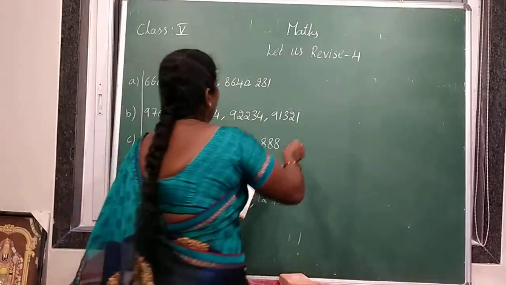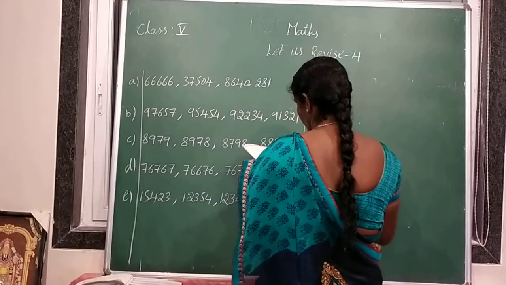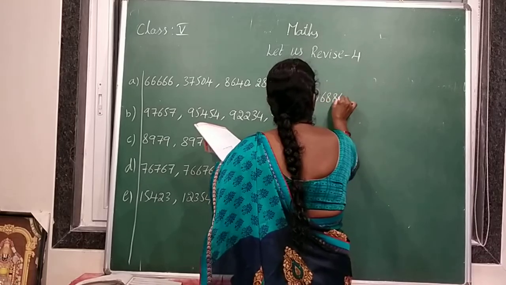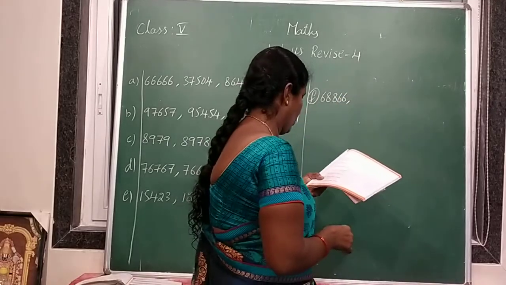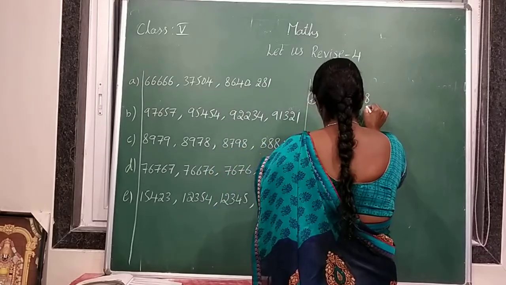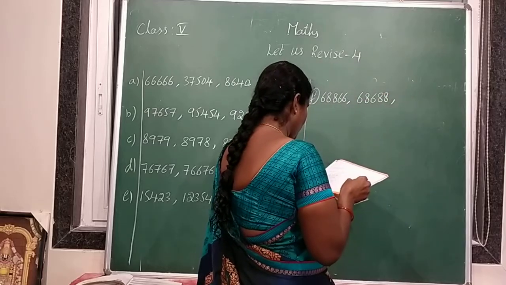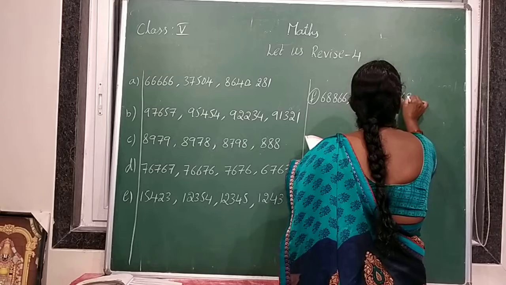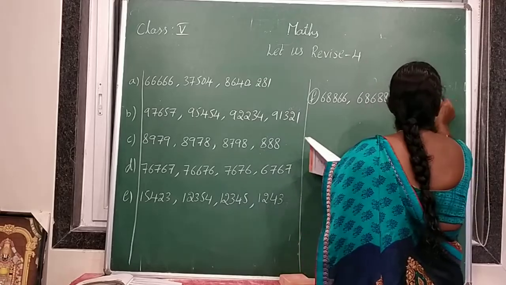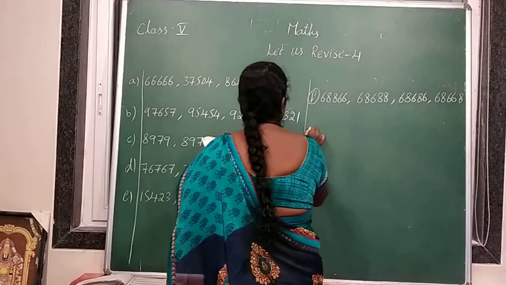And next F bit answer: 68,866, 68,688, 68,686, 686, and the last one 68,668. All of you check the answers.